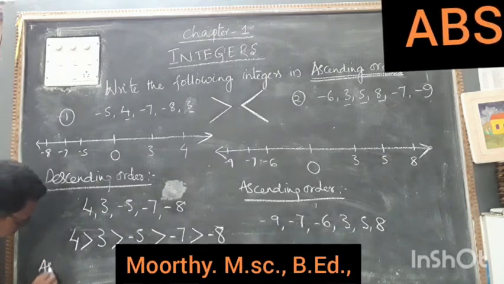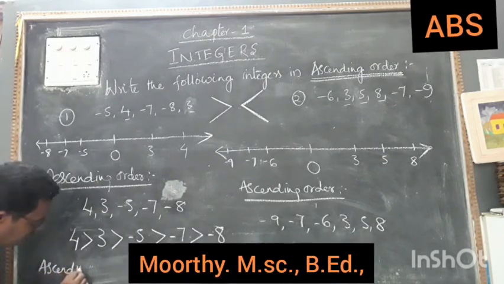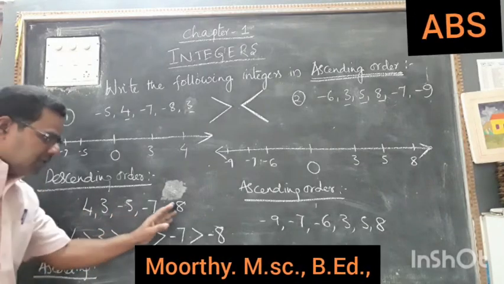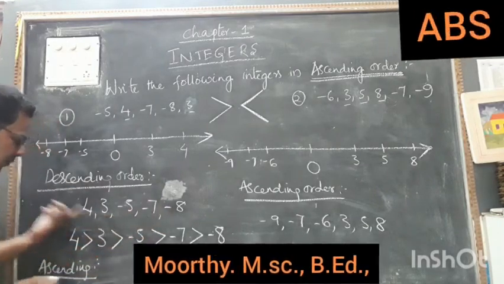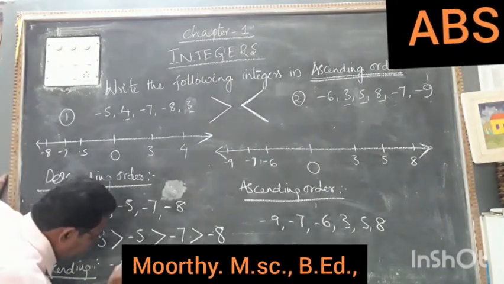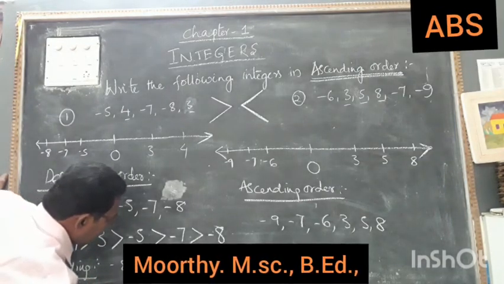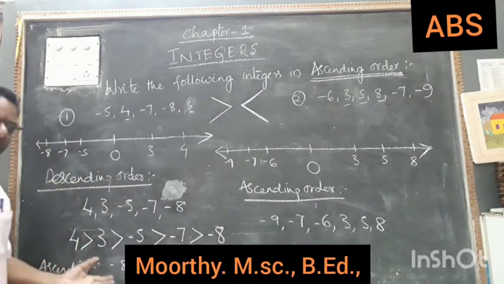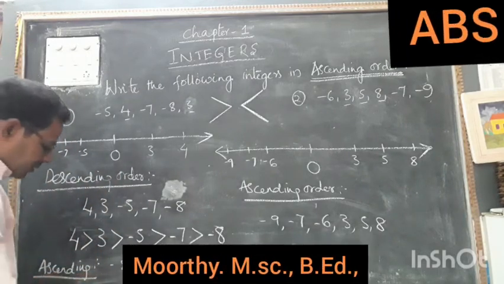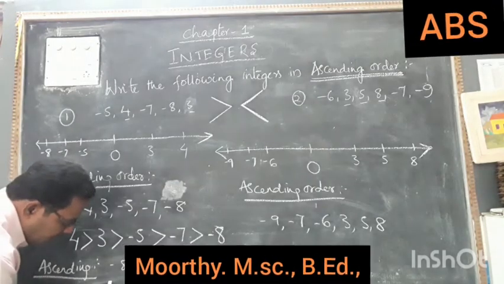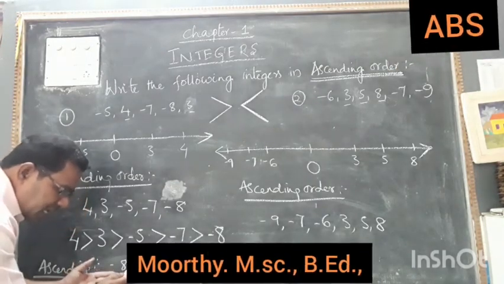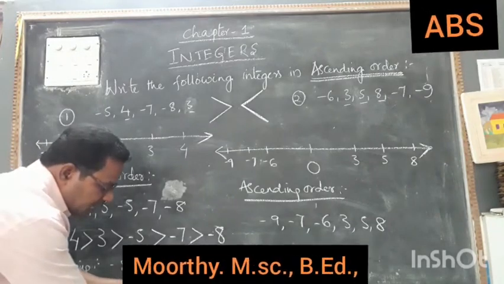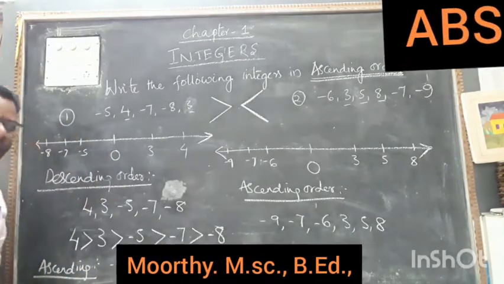So here we shall write ascending order. Ascending order means the quite opposite pattern of descending order. Minus 8, minus 7, minus 5, 3, 4. This is the ascending order. For this ascending order we have to write minus 8 is less than minus 7 is less than minus 5 is less than 3 is less than 4.